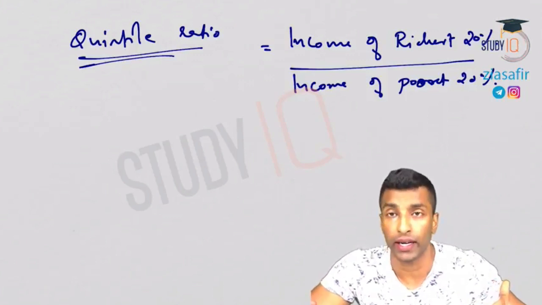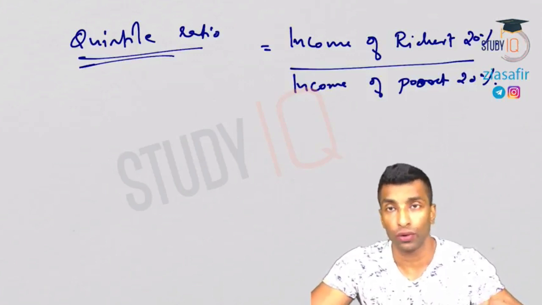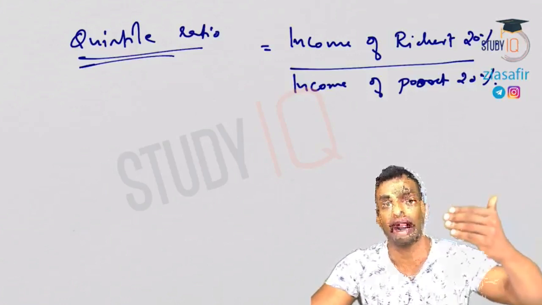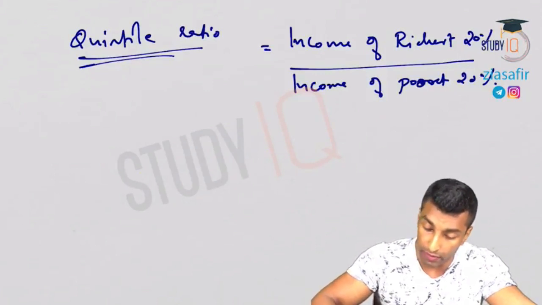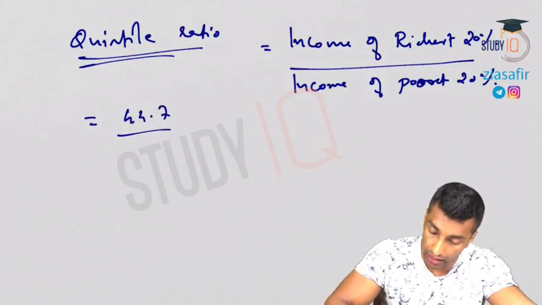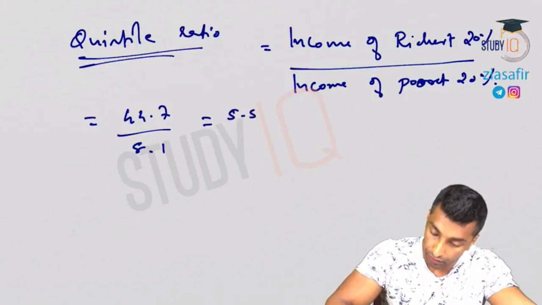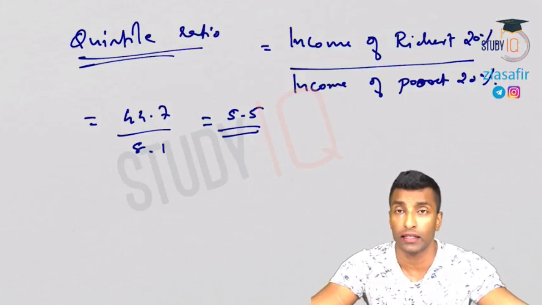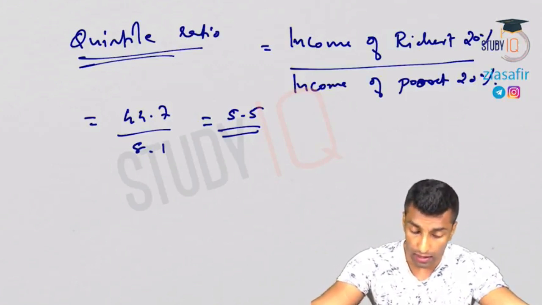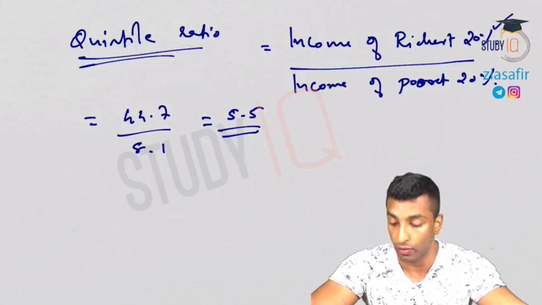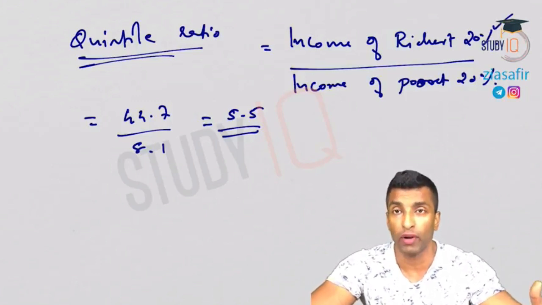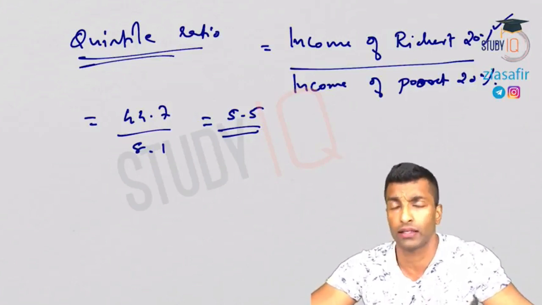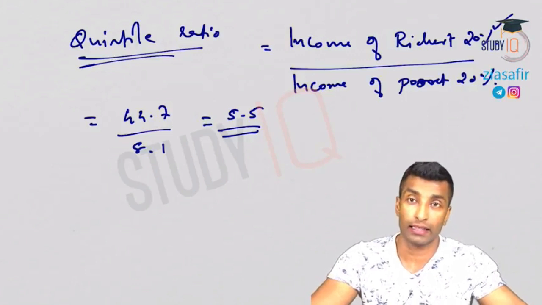If you take decile ratio, it will be 10-10 division. You can take quartile ratio, that is 25-25. So different ratios are there. Let me calculate this: 44.7 divided by 8.1, 5.5. Okay, so now what do you mean by this quintile ratio? Less is better. The higher the ratio means more inequality, because the numerator will be so high, right? So it will always be better to have a lesser quintile ratio, whether it is quartile or decile or whatever.